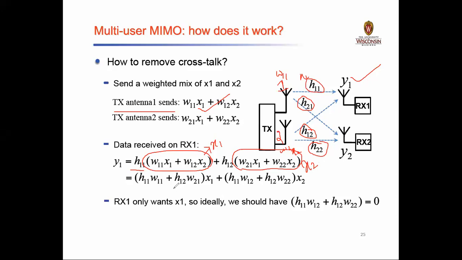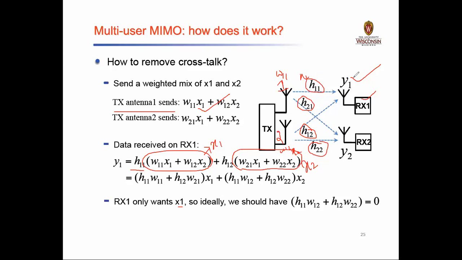Similarly you can go on solving such equations, and then you can find the answer of y1 without crosstalk. So RX1 only wants x1, I don't want x2 over here, because transmitter 1 has transmitted x1, so y1 should have x1 only.